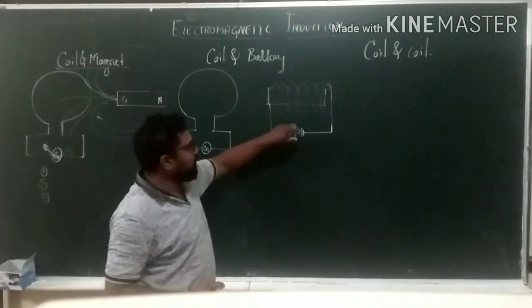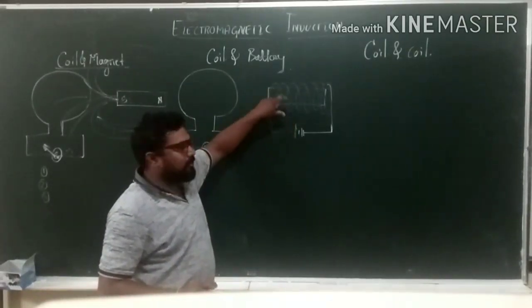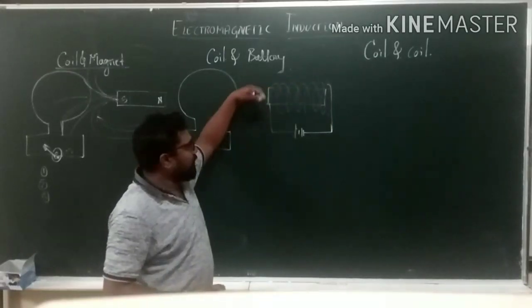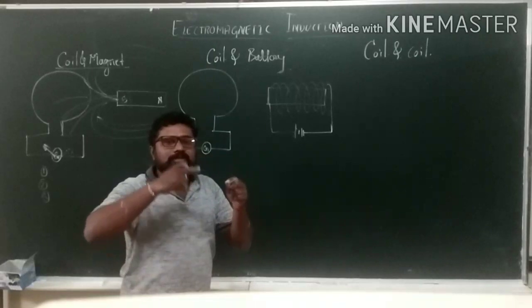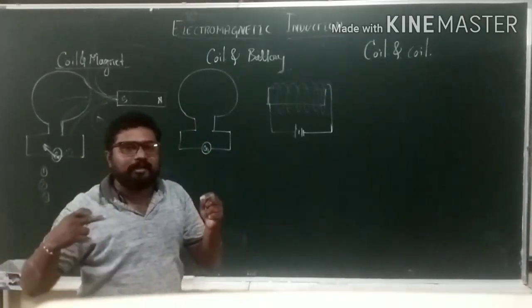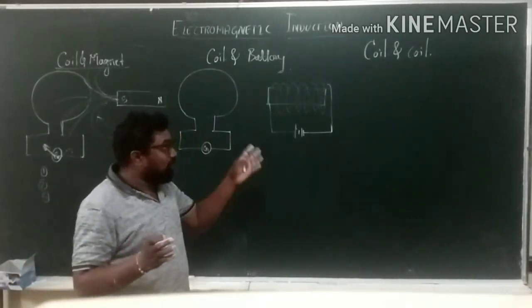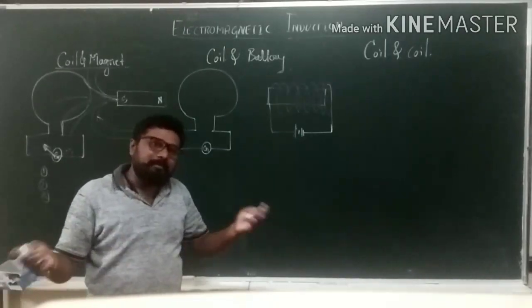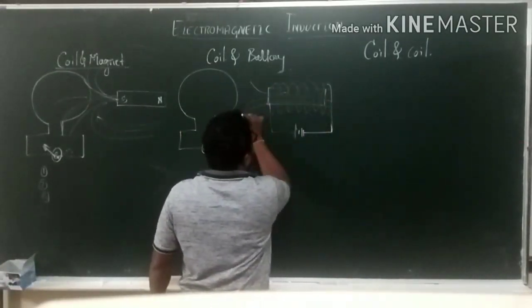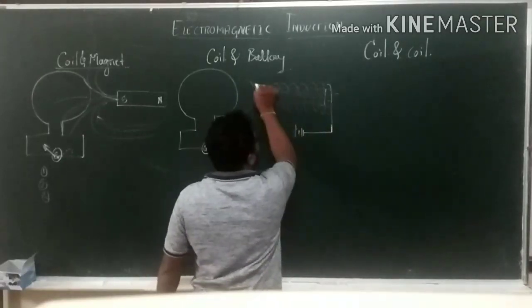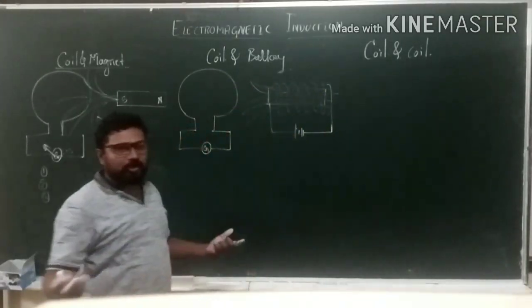So like that only, here the battery is connected to the wire. The current is flowing through that wire. Here coil looks like a solenoid. At that point, that solenoid acts like a bar magnet. Obviously, the magnetic field lines will travel from one end to another end. They will just act like a solenoid.